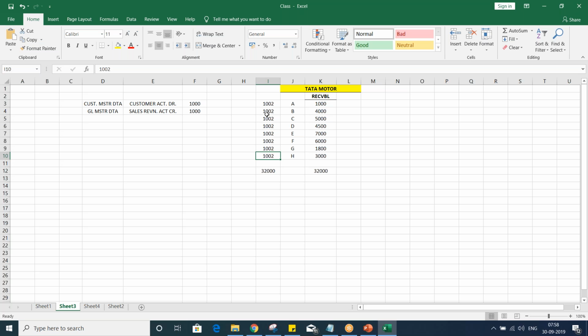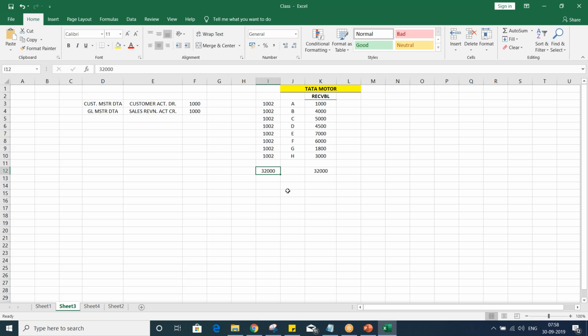Okay, so what I am saying is that in the financial statement version we are going to assign the GL account. For these receivables, this GL account we are going to assign over there. Once you assign the GL account, the system is going to read out the GL balance, and this is how the system will come to know, okay, 32K is our total receivable.